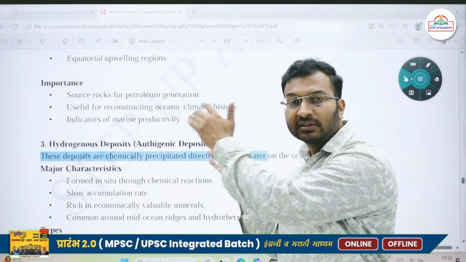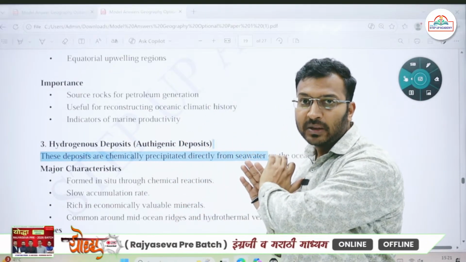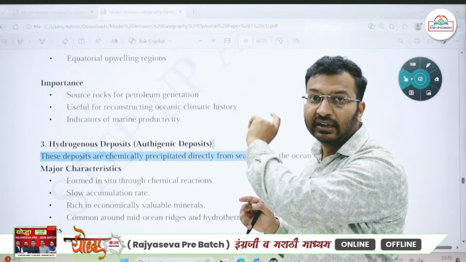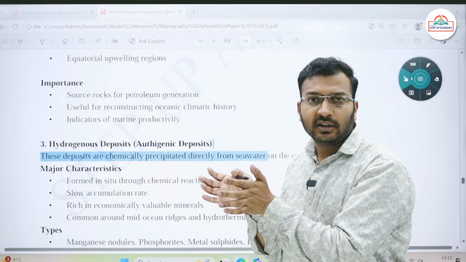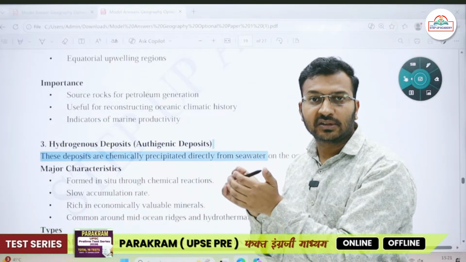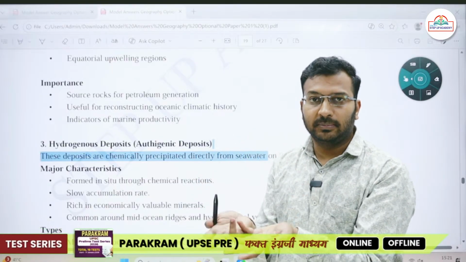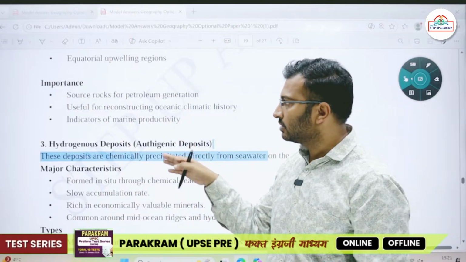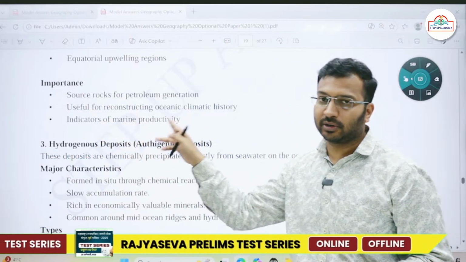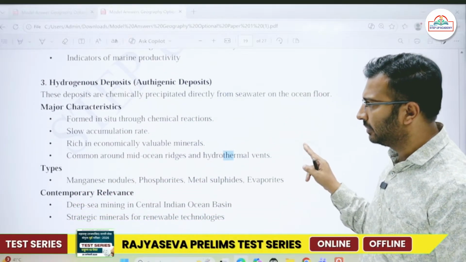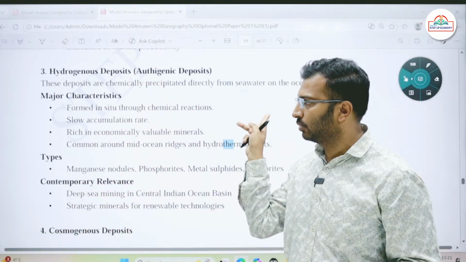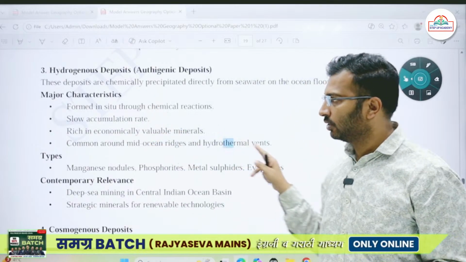If in a certain ocean area there are biogenous deposits in large quantity, we can definitely say that in this area the number of living species is very high. The biodiversity will be very high in this area, so it provides us marine productivity information. Then hydrogenous, as I've said, chemically precipitated, formed in situ from sea water, and slowly it forms.